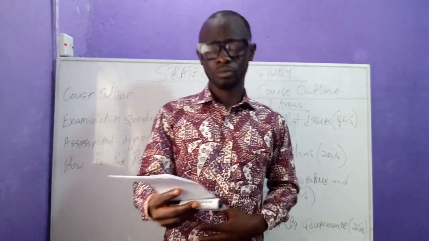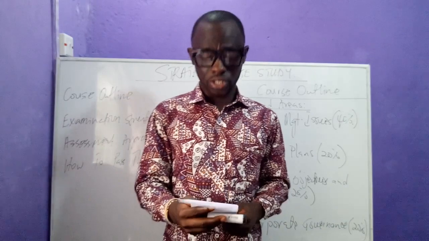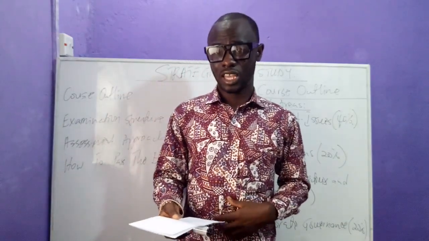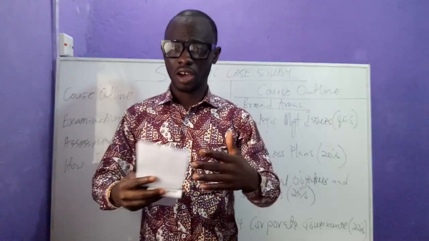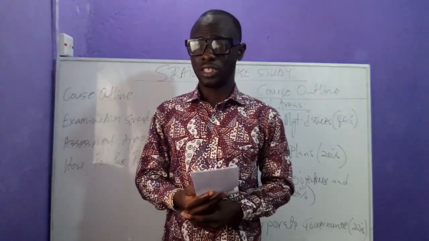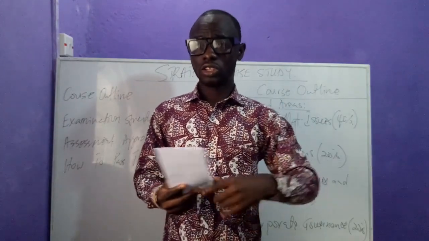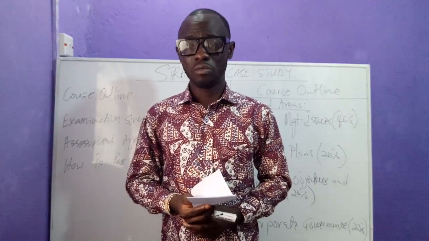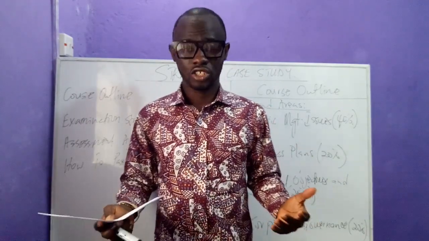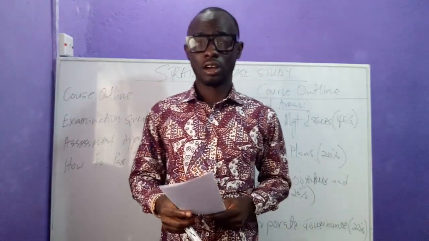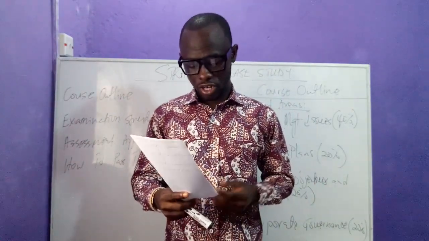Among other things, we're going to be looking at the various theories of corporate governance. We're going to be looking at the corporate governance landscape in Ghana, like how corporate governance has developed over the years, how it is being implemented in Ghana, the role of the Institute of Chartered Accountants, the central bank, and other sub-regulatory bodies in the country in ensuring that good corporate governance is practiced by companies in the country.